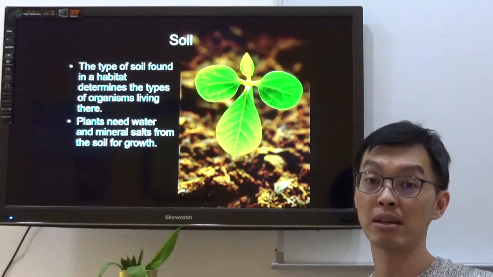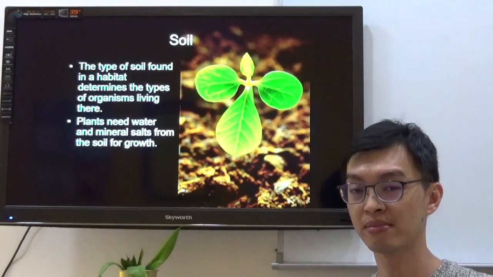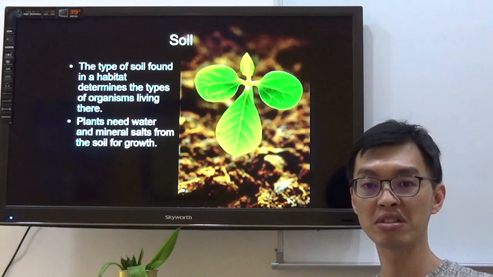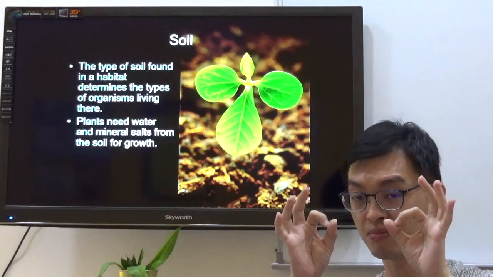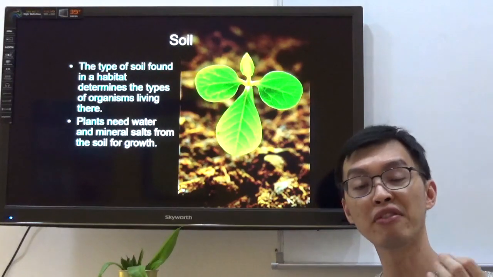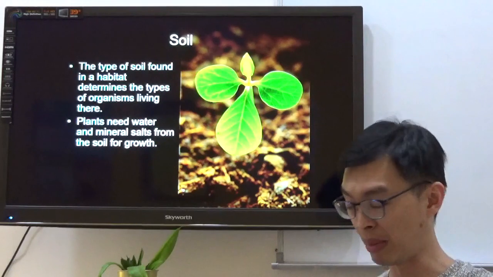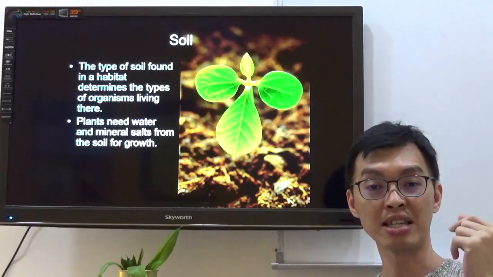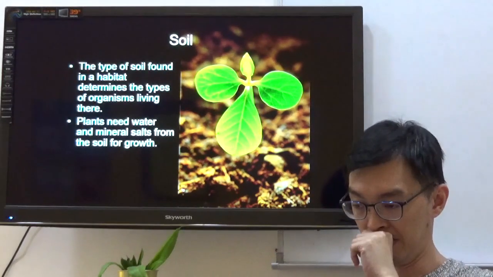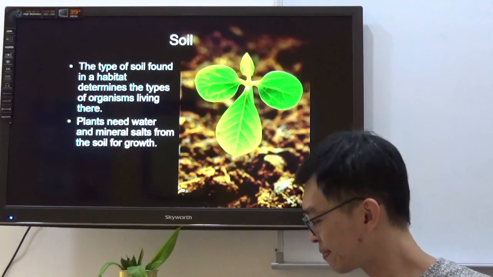Then I asked them questions like, how come they prefer sand over soil? Then some of them told me, oh, because sand has big particles. Yeah, if they have big particles, how does this affect the amount of water inside the sand? Go and think about it, okay? We'll discuss. Someone provide me with an answer when I see you for the online conferencing, okay?